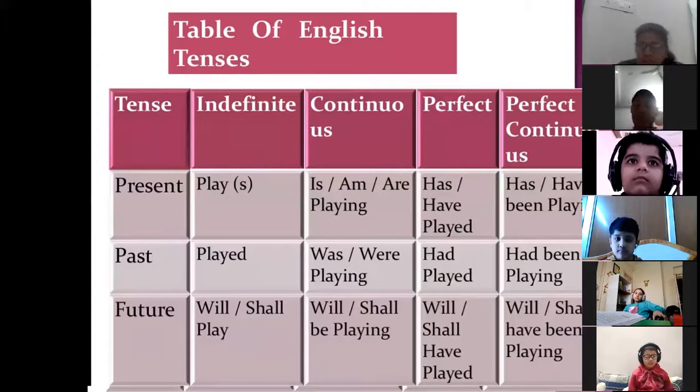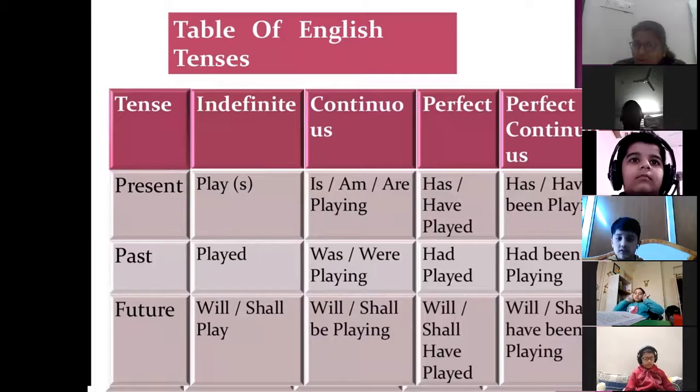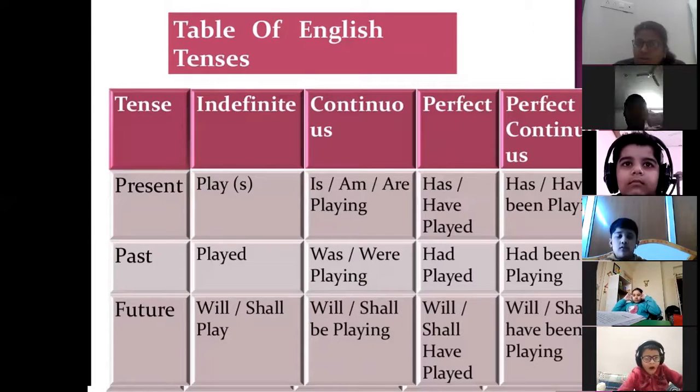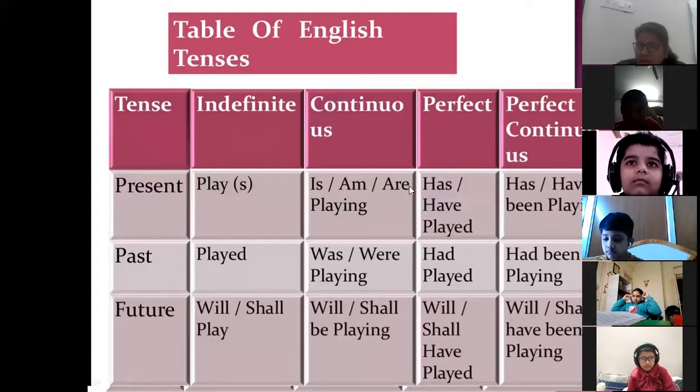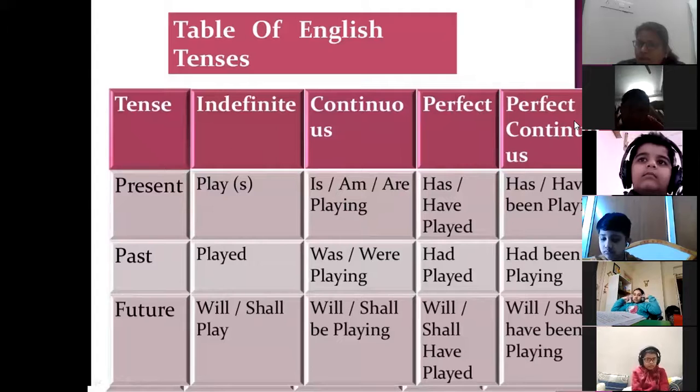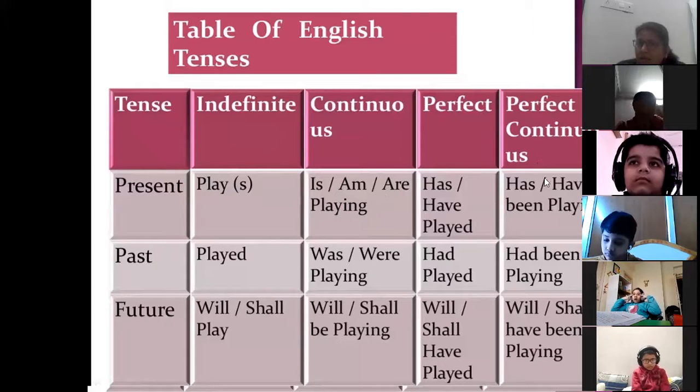Now you can see the table. This is the table of tenses: indefinite, continuous, perfect, and perfect continuous. Today we are going to study only present. So we will focus on this row: play or plays, then continuous is is/am/are playing, perfect is has/have played, and perfect continuous is has/have been playing.